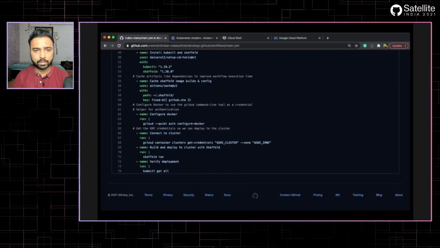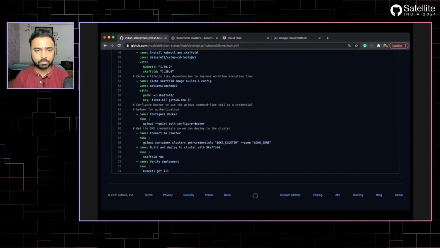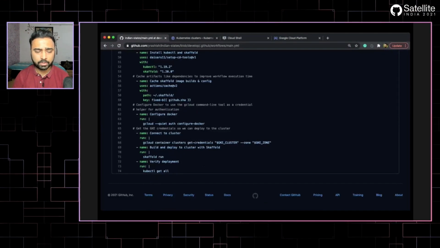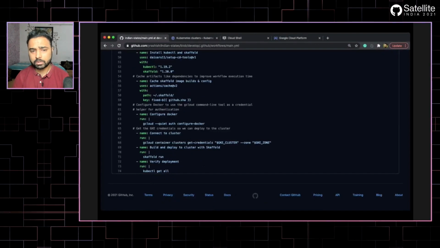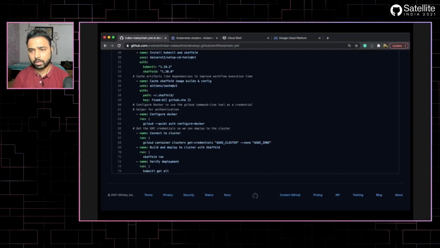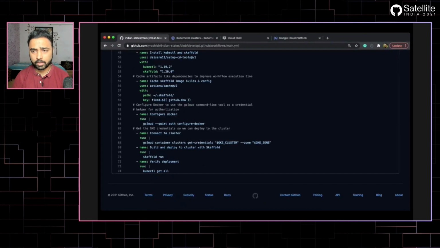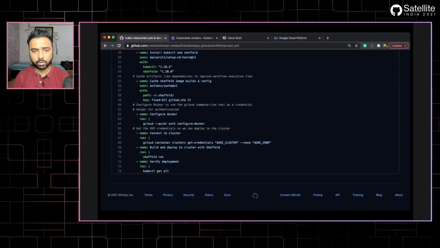And then obviously I need Skaffold to run the final command. If you see at the bottom, there is a skaffold run command. This will eventually kick off our entire workflow. And then I will just verify everything with the kubectl get all command.